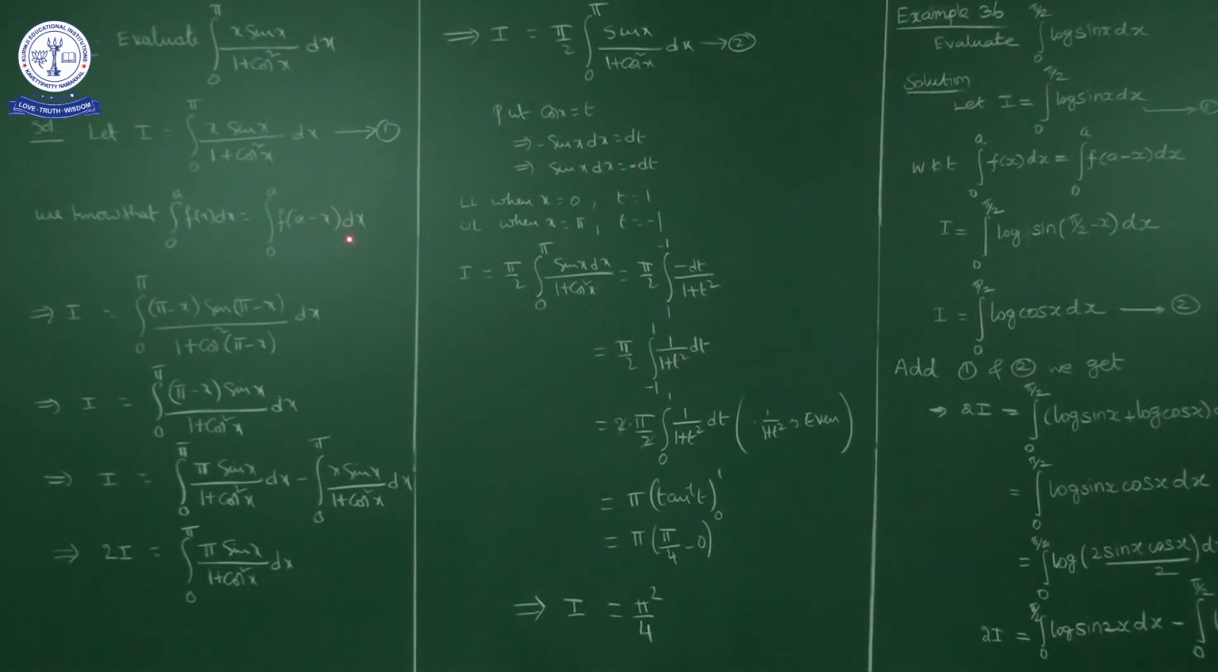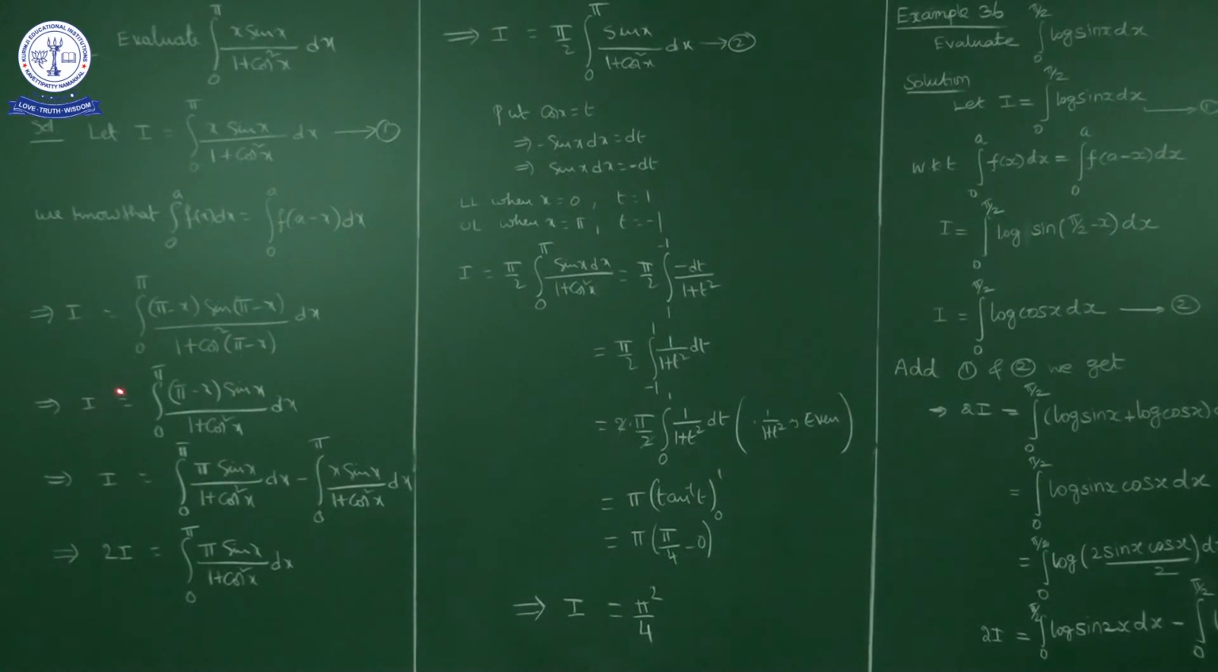Now, using this property, wherever there is x, replace x by pi minus x. So what will we get? I is equal to integral 0 to pi of (pi minus x) into sin(pi minus x) upon 1 plus cos square(pi minus x) dx. Sin(pi minus x) is sin x, cos(pi minus x) is minus cos x, but because of the square it is cos square x only. There is no change in the denominator.